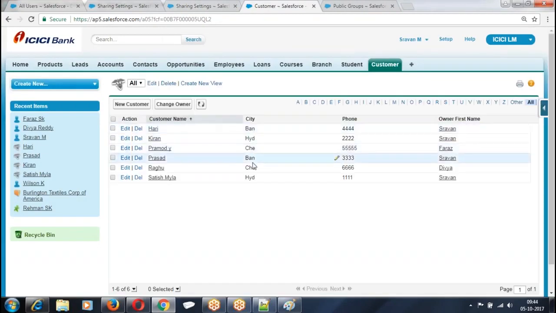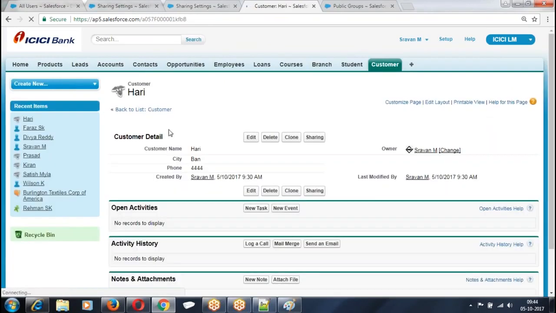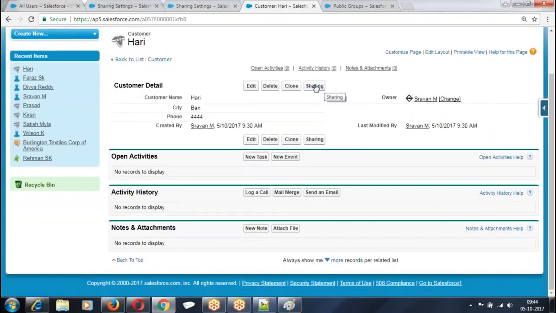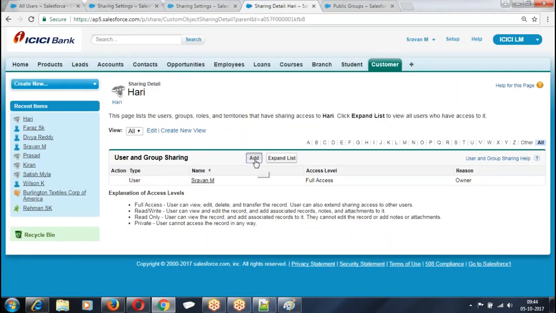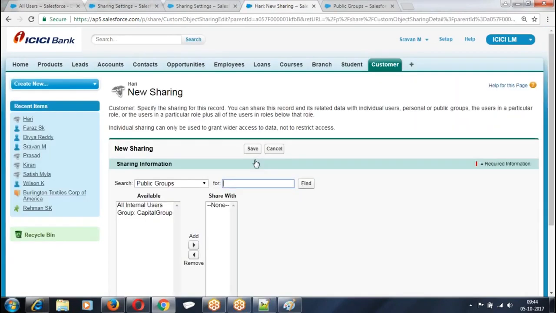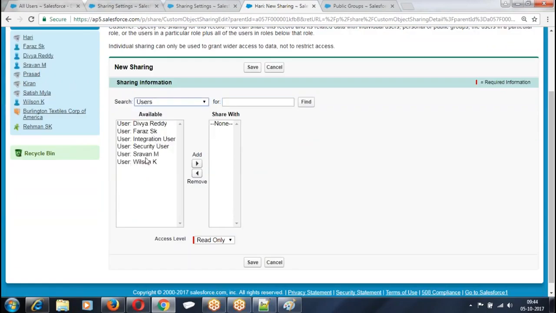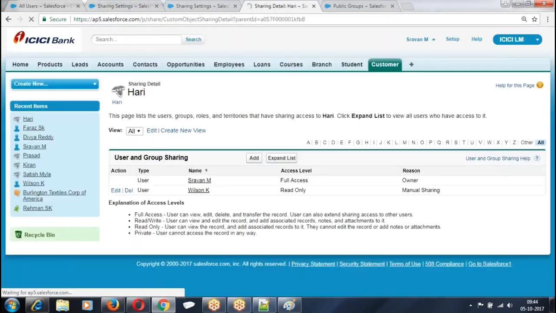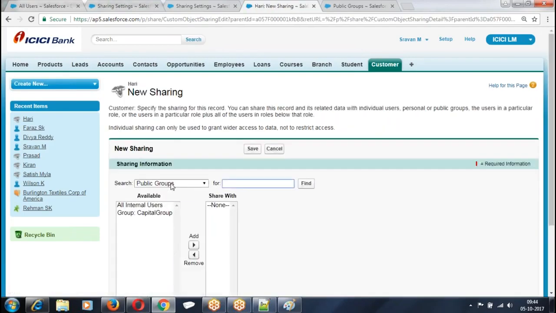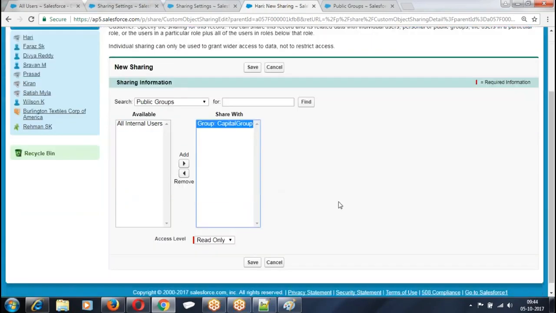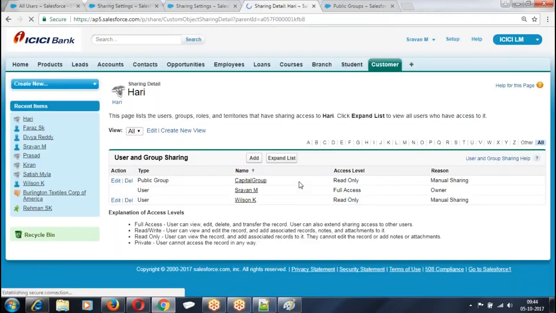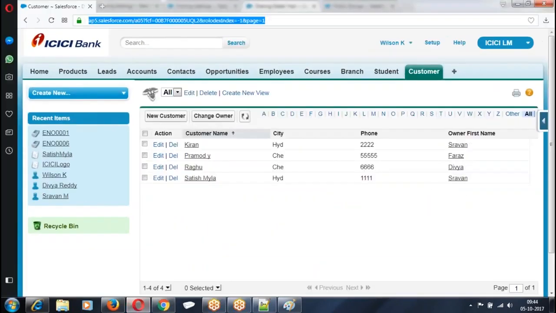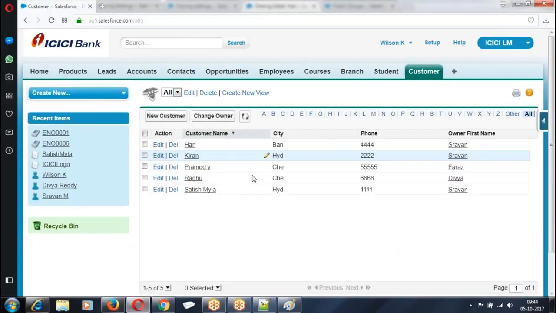Bangalore records are there which are not visible. So what am I doing? Open the Bangalore record. There is an option called sharing button. Click on it. I am sharing that particular record with the user, or else share the record with the capital group. One particular record you are opening, sharing the record with the given user, a role, or a public group. One Bangalore record is shared. What is this condition called? Manual sharing rule.